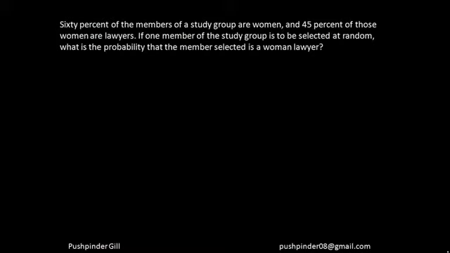60% of the members of a study group are women and 45% of those members are lawyers. And if one member is selected, what is the probability that it will be a woman lawyer? So since it's a percent, let me assume that there are 100 people. Now this is what I call, guys, my tree approach. This pretty much helps you a lot, especially in GRE GMAT. This tree approach is going to give you a lot of benefit. Now let's see how to do this tree approach.